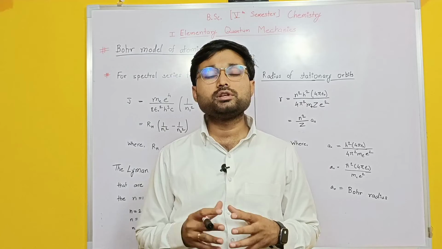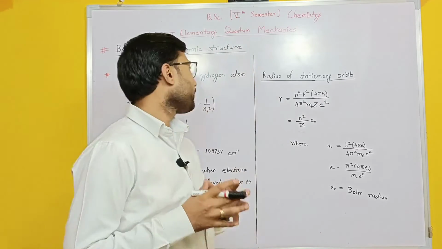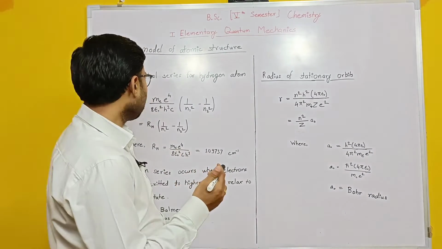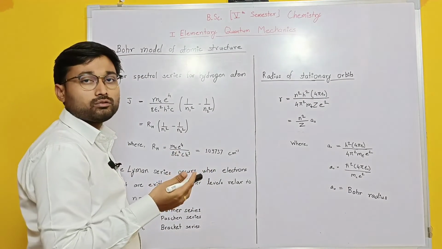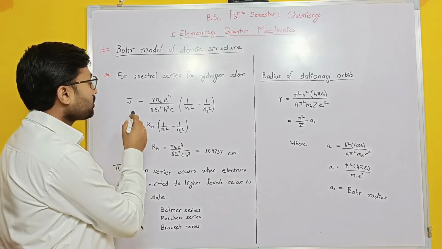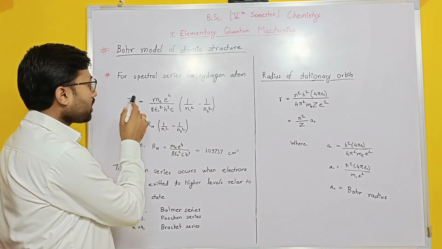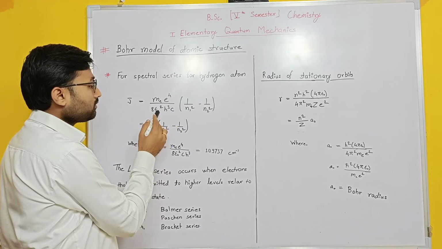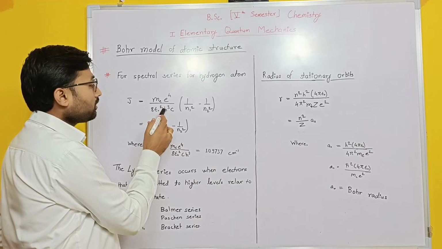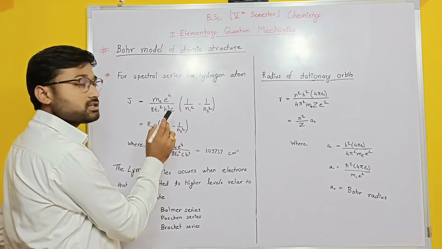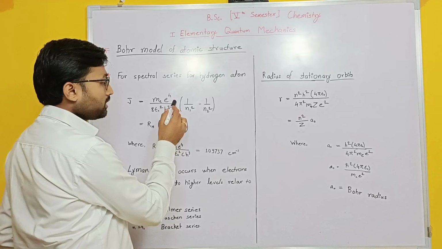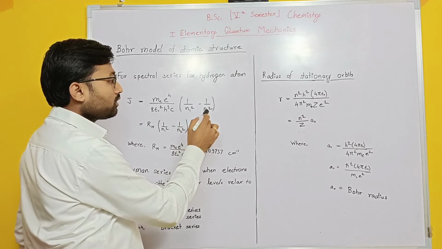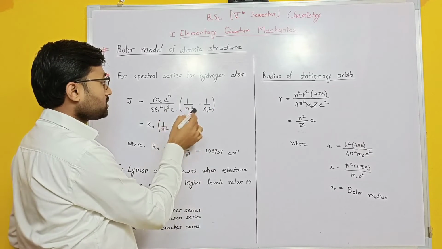Now we are going to see the spectral series for the hydrogen atom. From the previous equation, that is the Bohr frequency, we are going to calculate the equation in terms of wave number. So that is nu bar equal to m e to the power 4 divided by 8 epsilon naught whole square into h cube and c, multiplied with the bracket 1 by n1 square minus 1 by n2 square. So this equation is coming from the same.